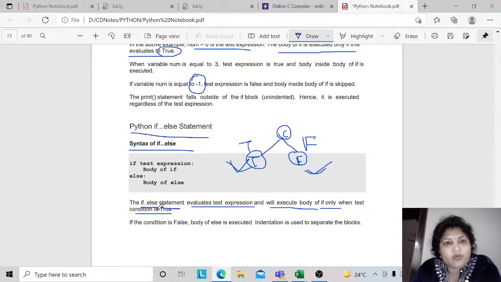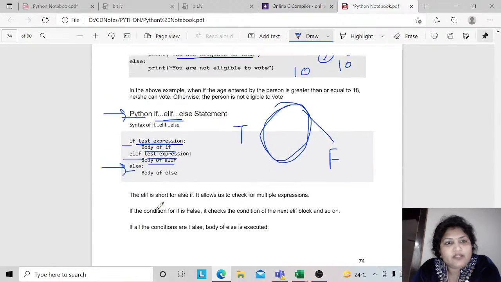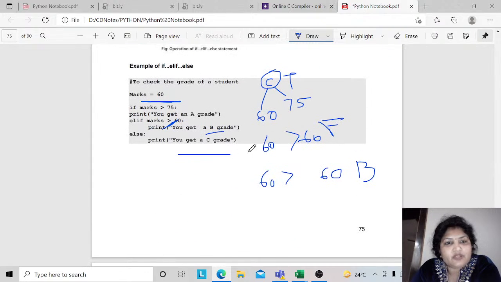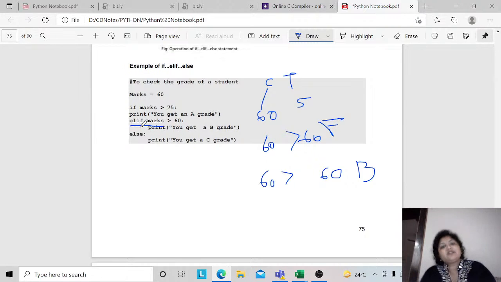I can show you one program. We have done this example also with multiple if statements. Here we can have other statements too. Suppose you have put one condition, you can put elif marks is greater than 50, marks is greater than 40, and then you take the else part as C grade. Yes, you can take it. How is it possible? With the help of elif statements.